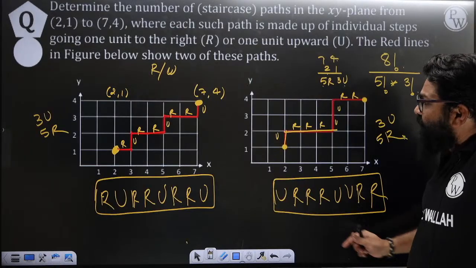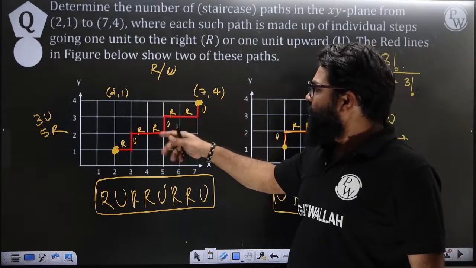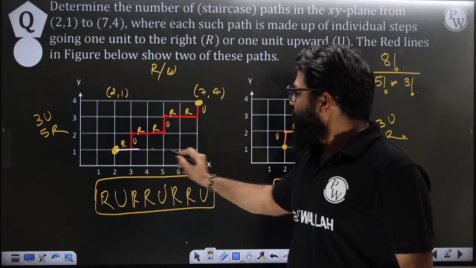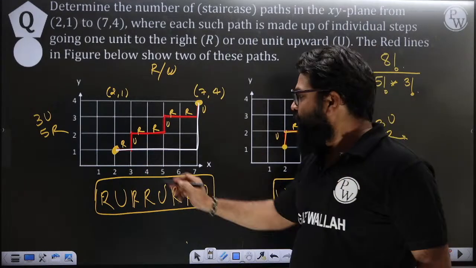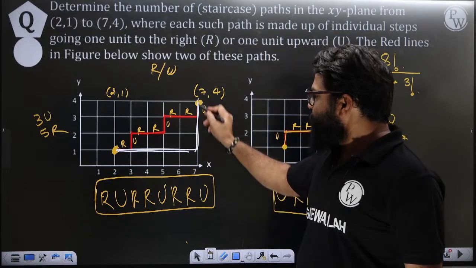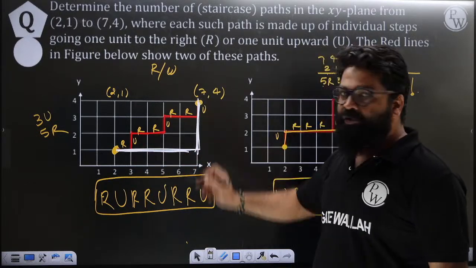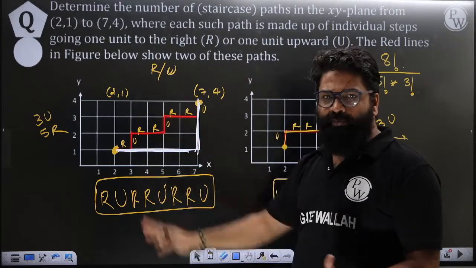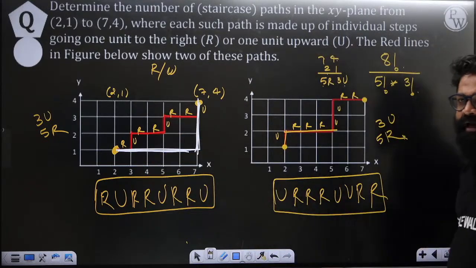Prashant, just try to calculate from here to here how many. See, from here to here you require 3 ups and 5 rights. This is a simple concept. You require 5 rights and 3 ups, any combination of that. In that manner I have done it.